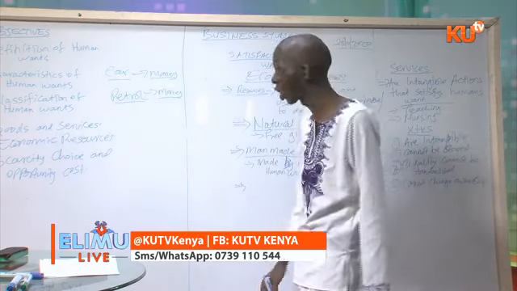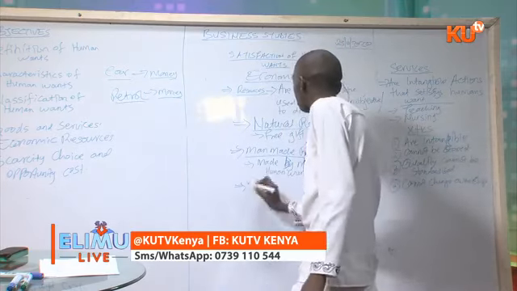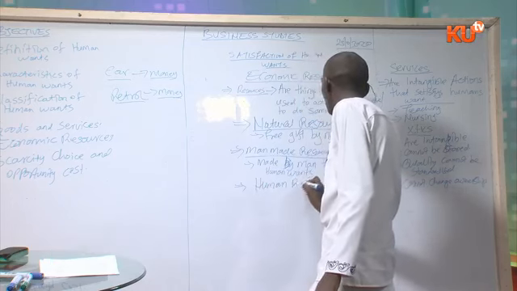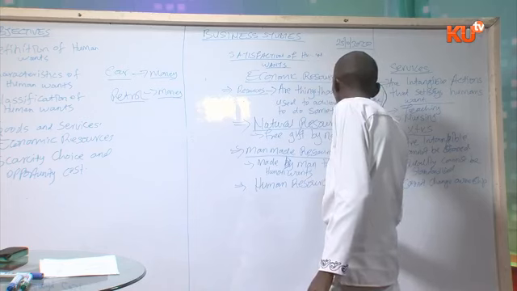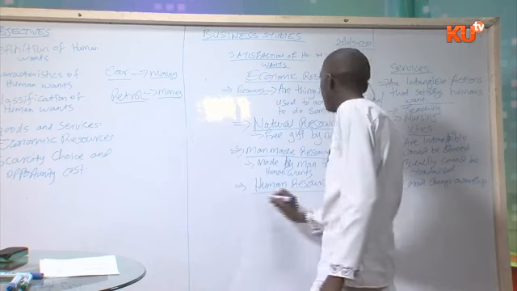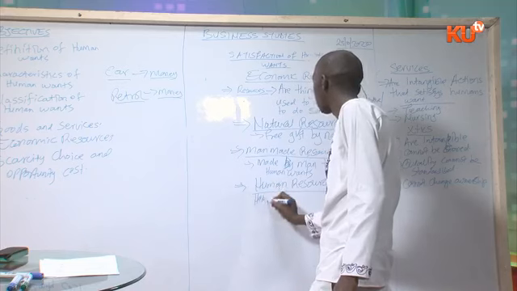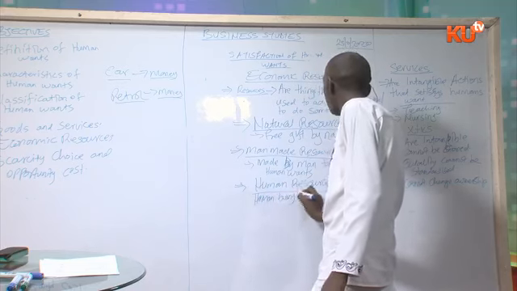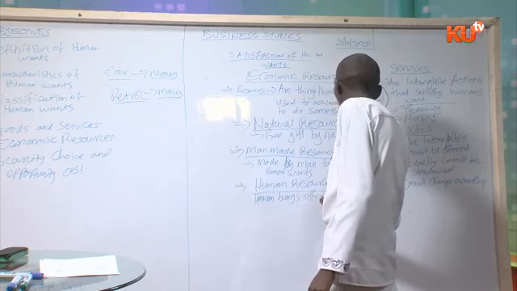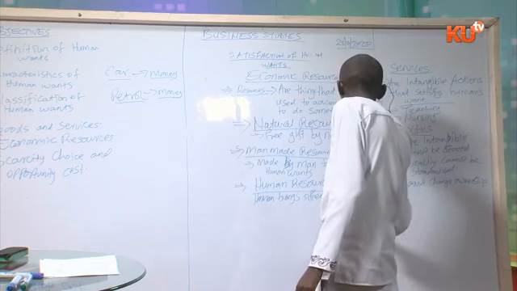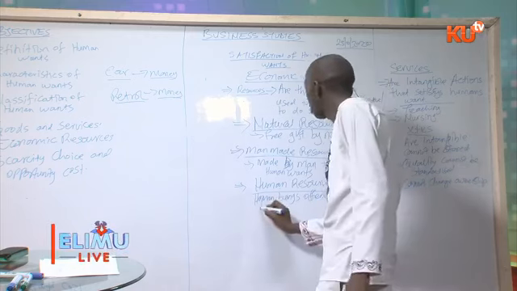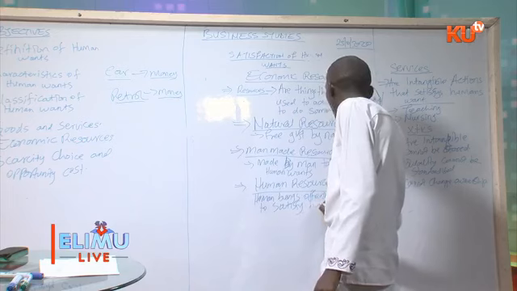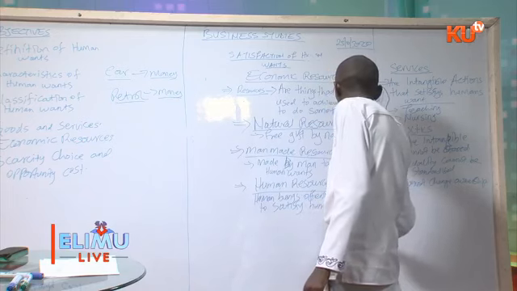The third classification is human resources. Human resources are human beings offering services to satisfy human wants.